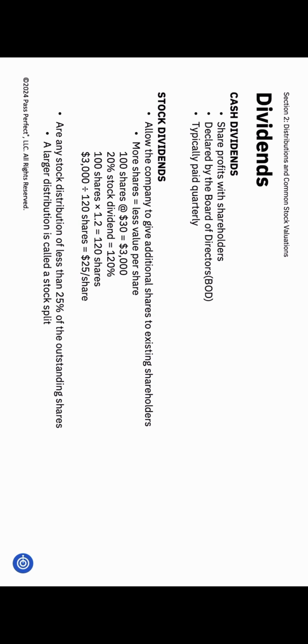Stock dividends, on the other hand, give you additional shares instead of cash. While the number of shares increases, the value of each share decreases proportionally, so the total value of your stock holdings remains the same. This is not a taxable event because you're not receiving anything of immediate monetary value. We'll discuss the specific dates associated with cash dividends later in the course. Let's look at an example involving a stock dividend. Suppose you own 100 shares and they're trading at $30 a share, and you have $3,000 worth of stock. The company declares a 20% stock dividend.